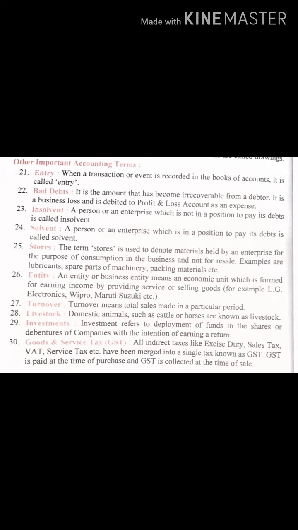Livestock. Now what is this? These are the stocks of animals. So domestic animals such as cattle or horses are known as livestock. Investment. Investment refers to deployment of funds in the shares or debentures of a company with the intention of earning profit, or earning returns from another company. Goods and services, that is GST. All indirect taxes like excise duty, sales duty, VAT are known as GST, which is paid on purchases.